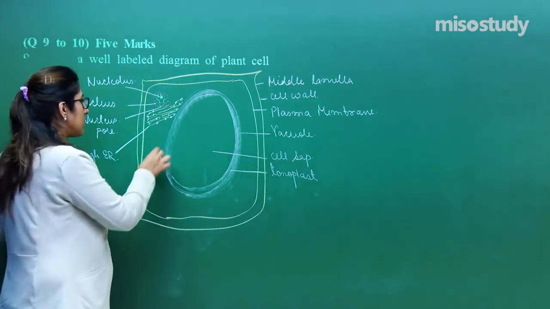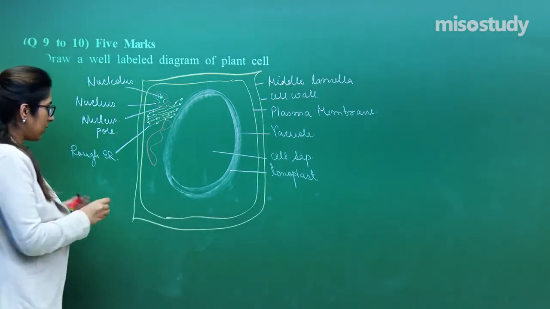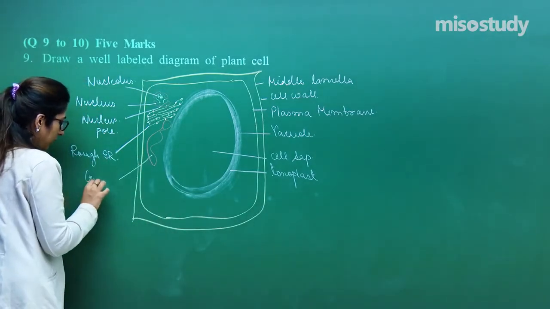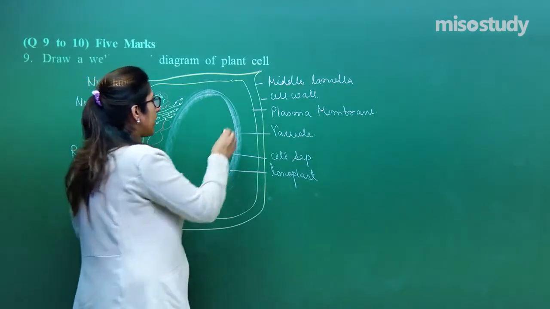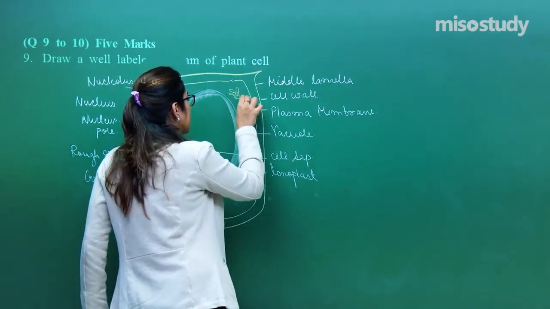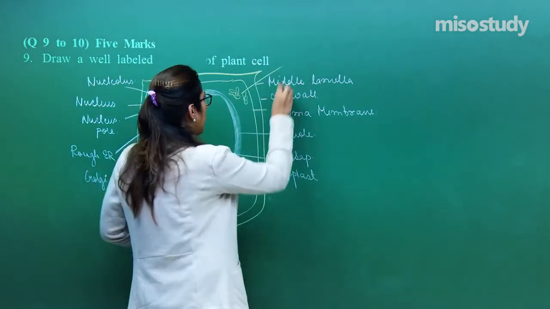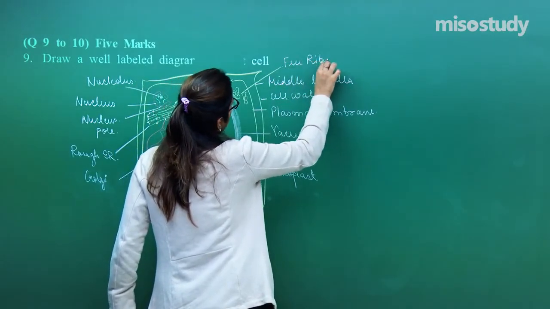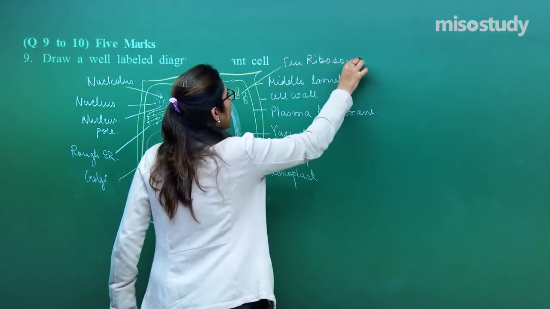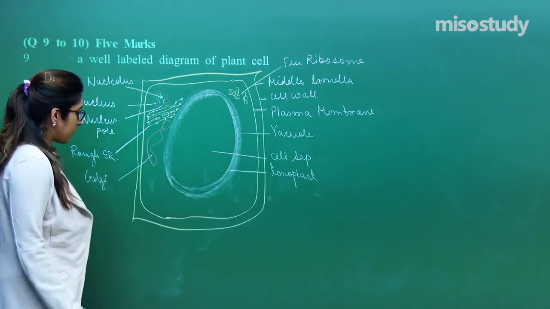Likewise, we have some Golgi bodies also present, right? Golgi. Some of the ribosomes remain free like this. So these are termed as free ribosomes. They are free within the plant cell, right? Because they are present free in the cytoplasm.